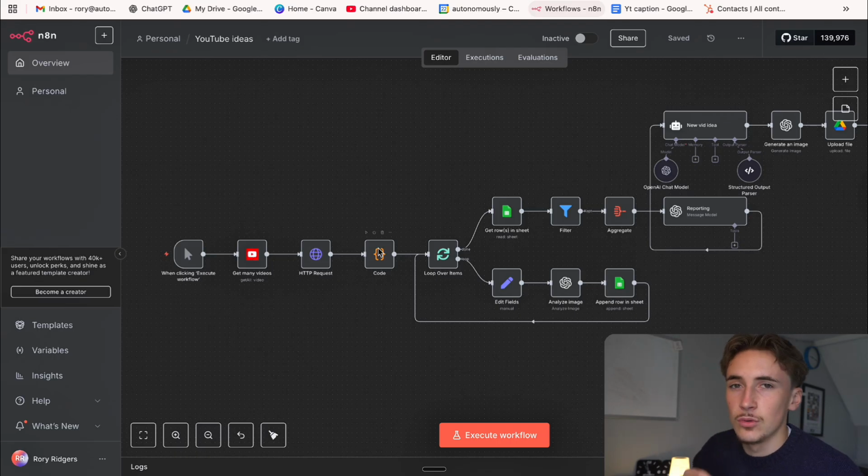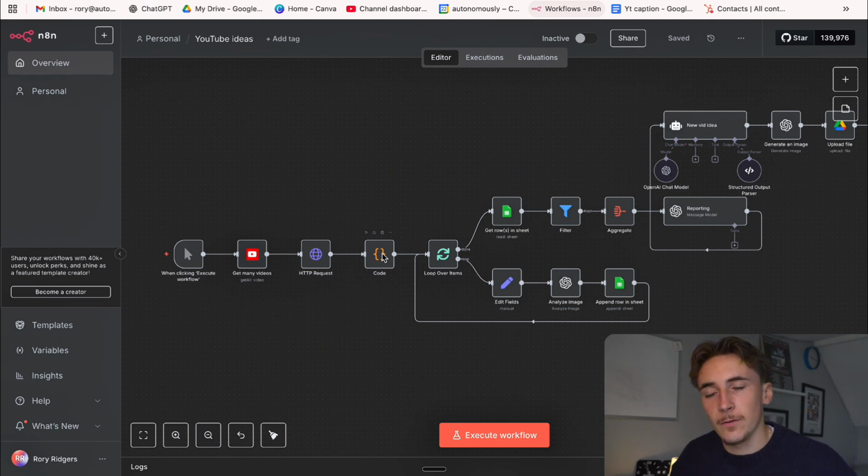And then we have a really cool scoring system that's going to go through all of those videos, see their views per minute, comments per minute, and it's going to score both their views per minute and their engagement, and then give an overall score. So from there we'll be able to determine which videos are actually good and which videos are worth looking out for and using when we're coming up with our own video ideas.